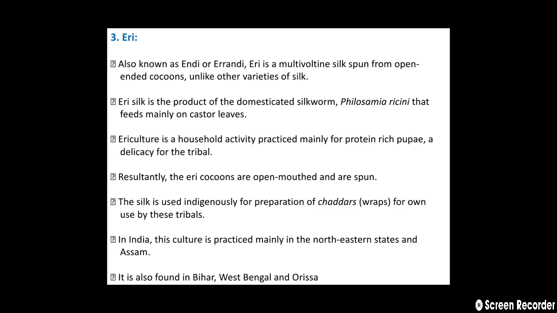Then Eri culture is a household activity practiced mainly for the protein-rich pupa, a delicacy for the tribals. Resultantly, the Eri cocoons are open-mouthed and are spun, and the silk is used indigenously for preparation of chadars or wraps for their own use by these tribals. In India, this culture is practiced mainly in the northeastern states and Assam. It is also found in Bihar, West Bengal and Orissa.